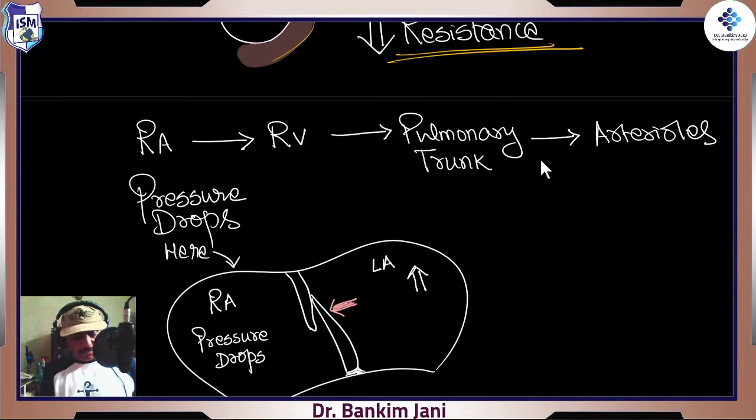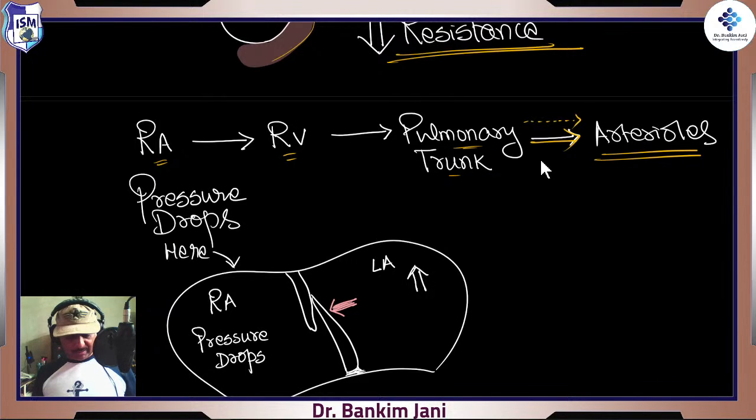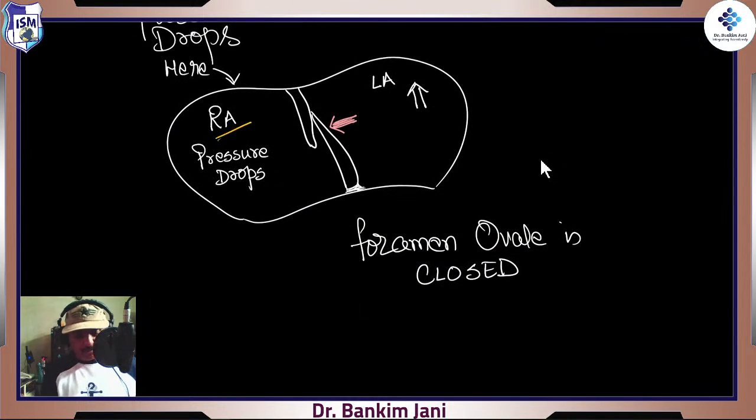Now over here, right atrium to right ventricle to pulmonary trunk, and now it is going towards all those arterioles, right? Pulmonary trunk, right pulmonary artery, left pulmonary artery, then they divide. Finally they reach the arterioles where there is no resistance. The moment the resistance over there drops, immediately the back resistance everywhere drops. Resistance in the pulmonary artery drops, resistance in the right ventricle drops, resistance in the right atrium drops, pressure drops, right? Pressure drops in the right atrium.